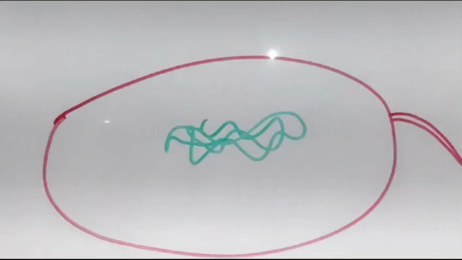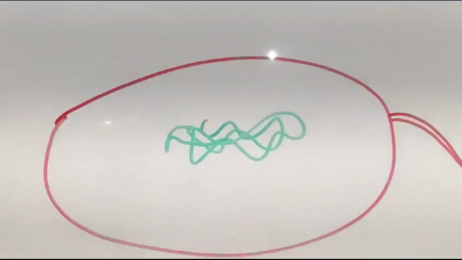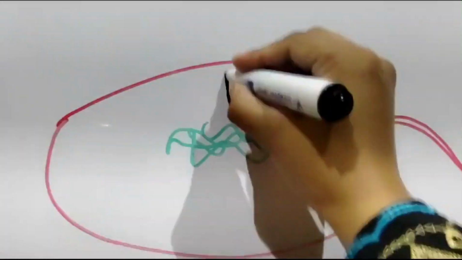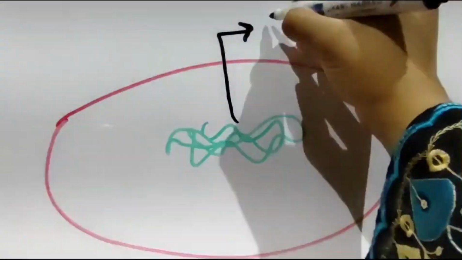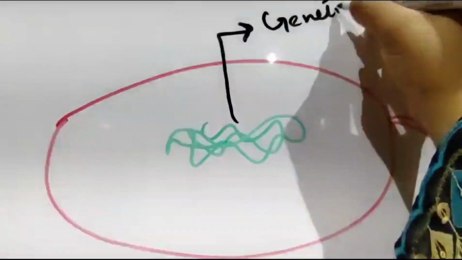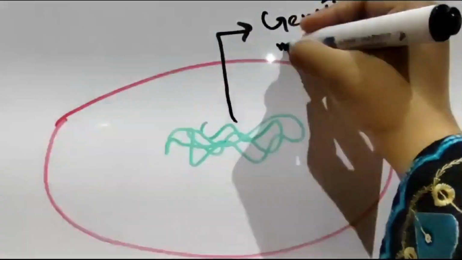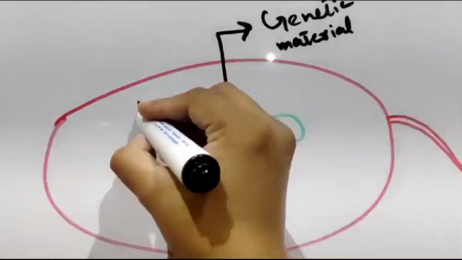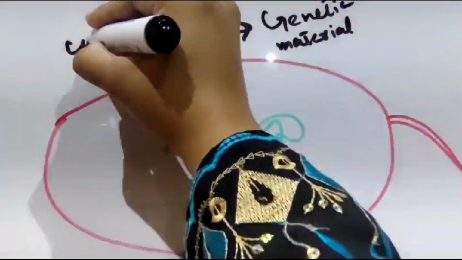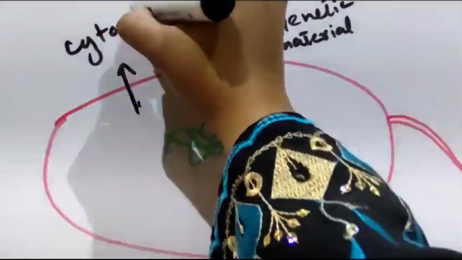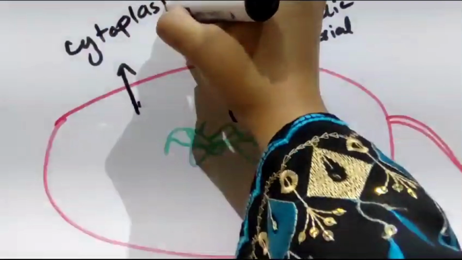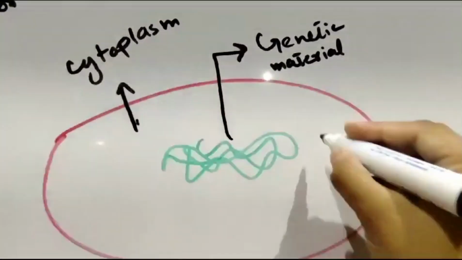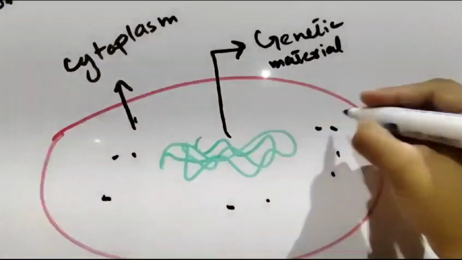This is the genetic material, which is a circular DNA, not linear, and it is in the nucleoid region. And you may take a look at the cytoplasm, which is common to all organisms. All organisms have cytoplasm. All your metabolic reactions take place in the cytoplasm.